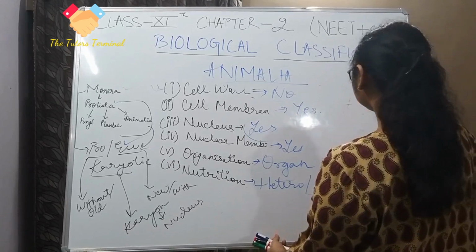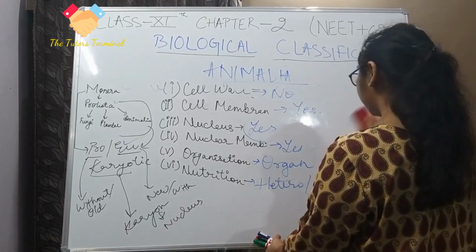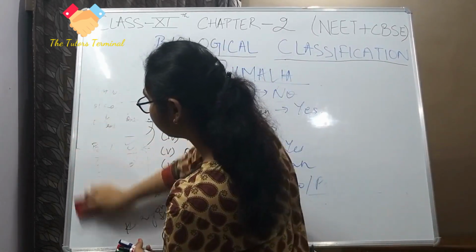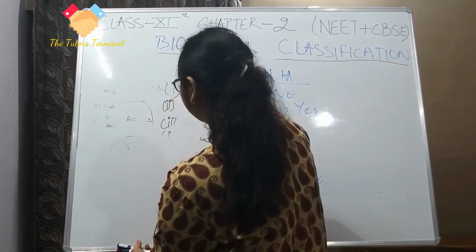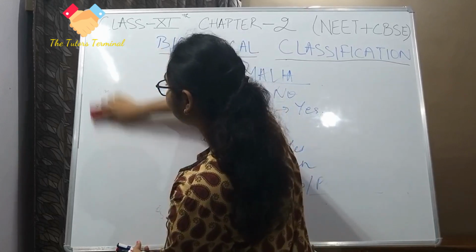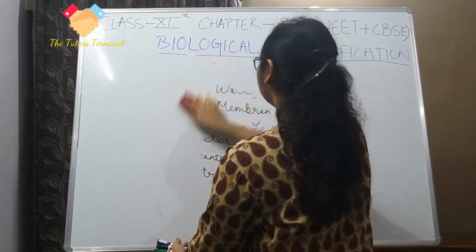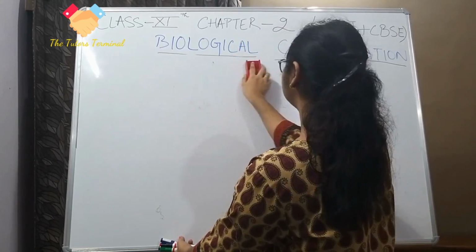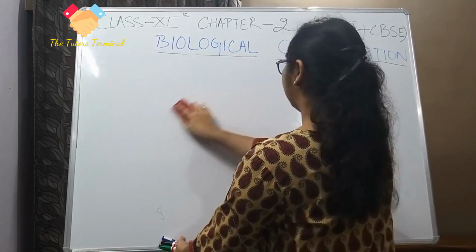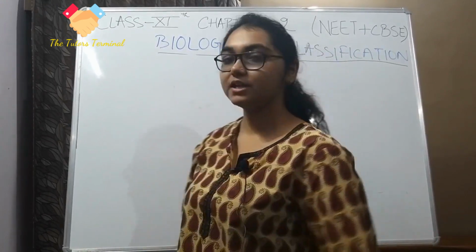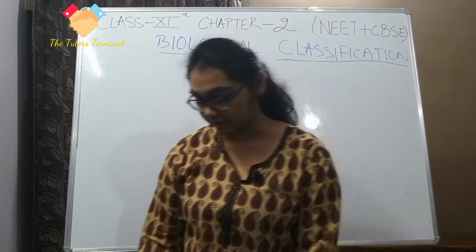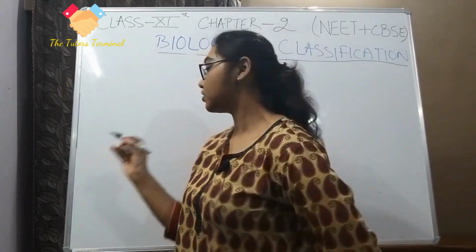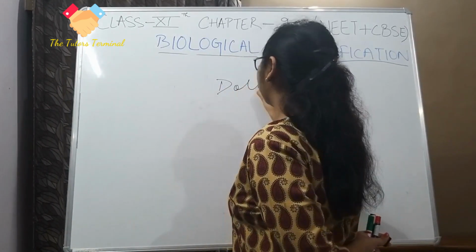So we have seen eukaryotic, prokaryotic. We have seen what level of organization is, tissue level, organ level. We have answered all of these questions on the basis on which Whittaker did the classification. Then I told you that after Whittaker, a scientist called Doolittle came along.